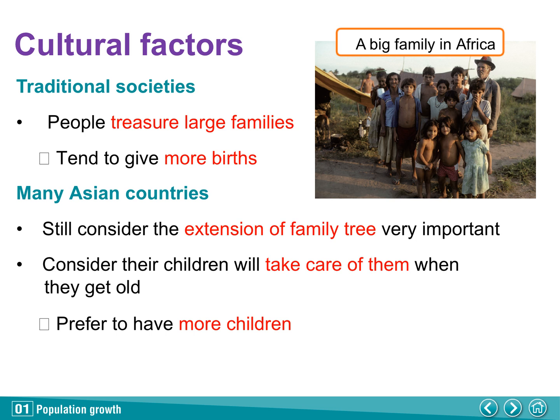Finally, in terms of cultural factors, in traditional societies, people tend to give more births because they treasure large families. Moreover, in many Asian countries, some people still consider the extension of family tree very important. They prefer to have more children so that their children will take care of them when they get old.